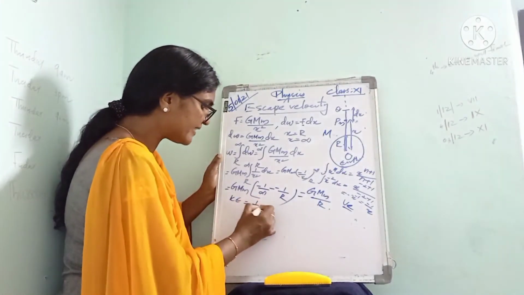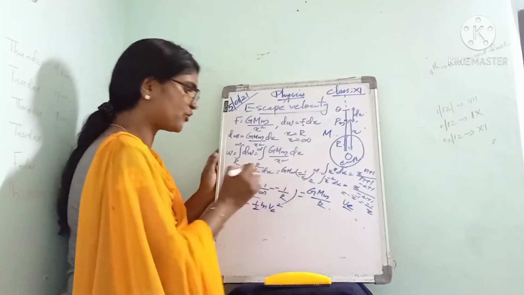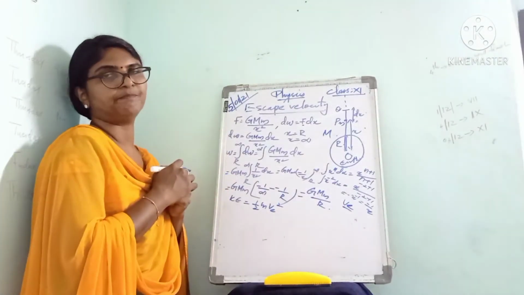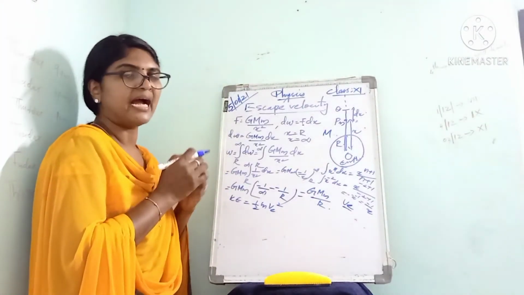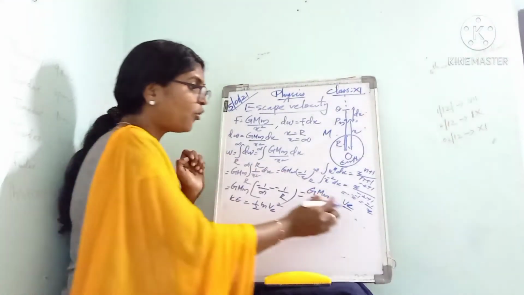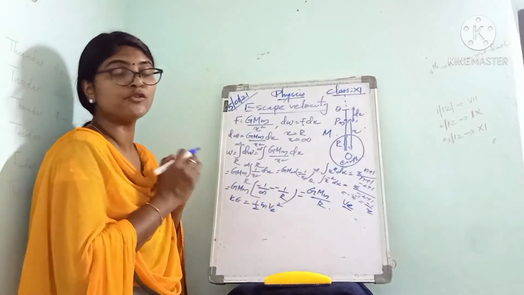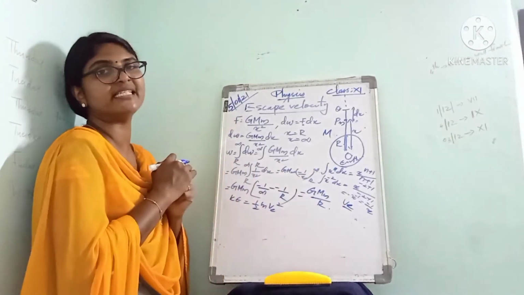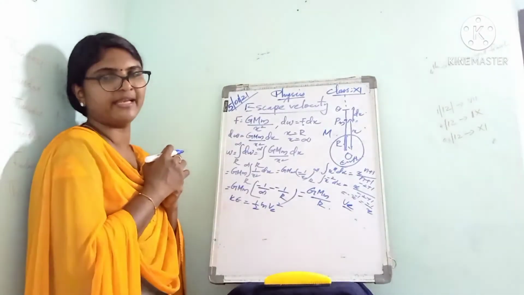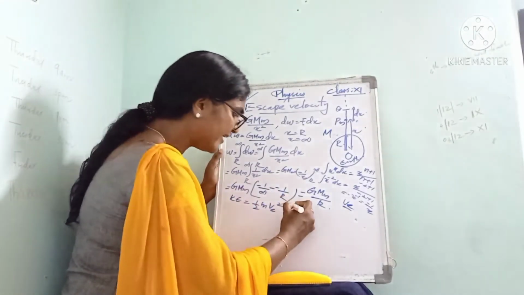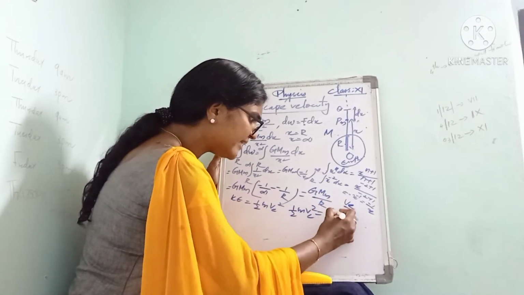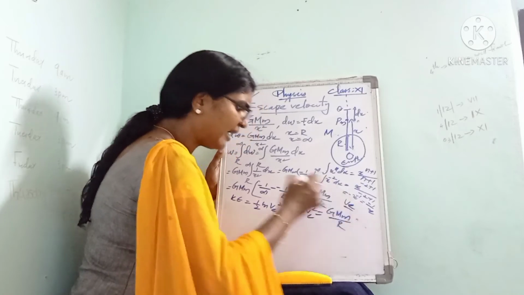So the kinetic energy is half mv square. Isn't it? And the body can escape from the gravitational pull of Earth only when this kinetic energy is equal to the work done to overcome the gravity. Then only the body can escape from the gravitational field of Earth. That is, we can equate it: kinetic energy half mv square is equal to GMm divided by R.